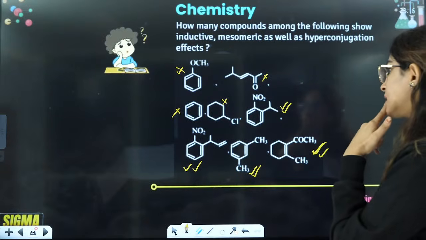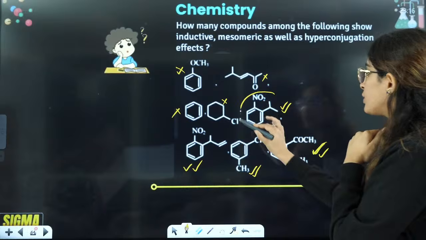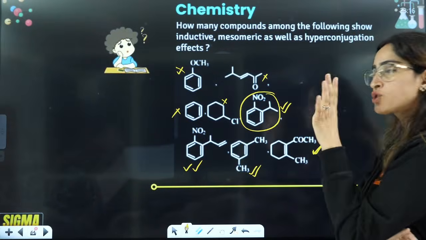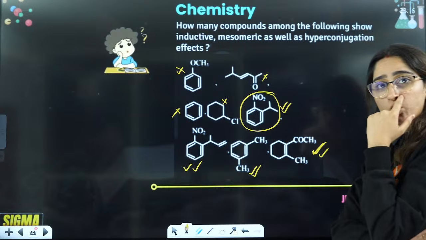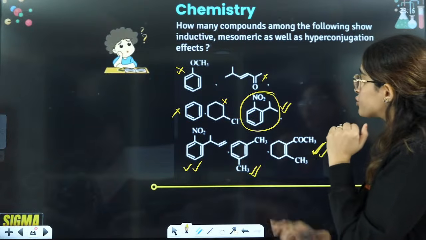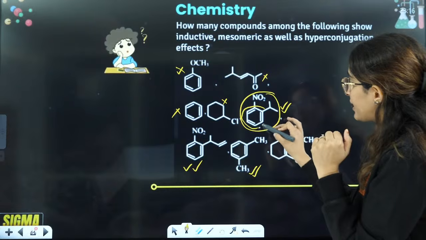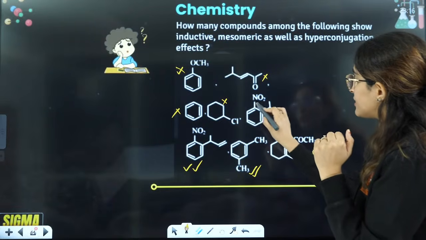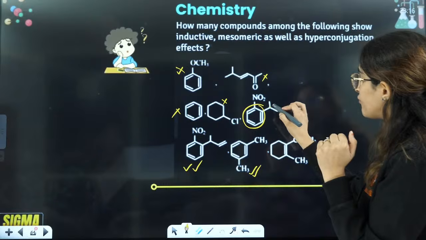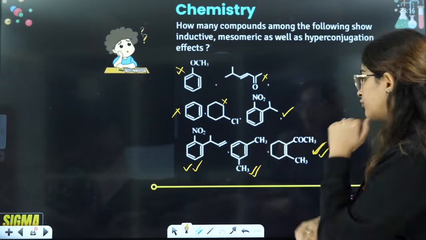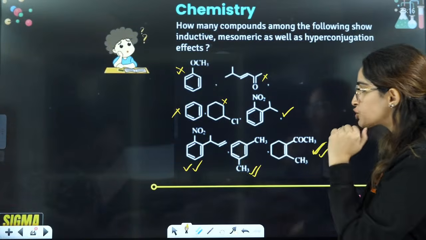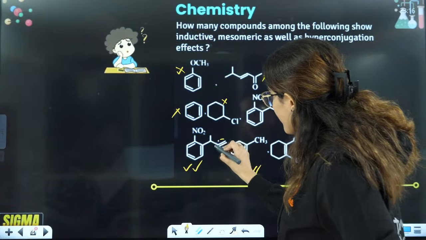If you see this here, this is showing you inductive effect also because of nitrogen. It is also showing you mesomeric effect because of NO2. It is also showing you hyperconjugating, because if I consider this as my double bond, then this alpha is giving you one hydrogen here. So this is showing you all of them. This is showing you mesomeric effect here as well.